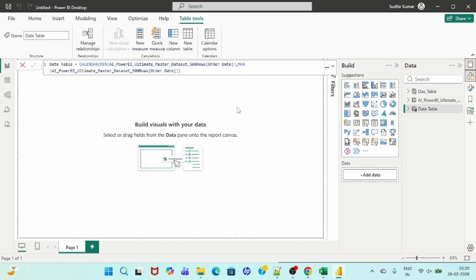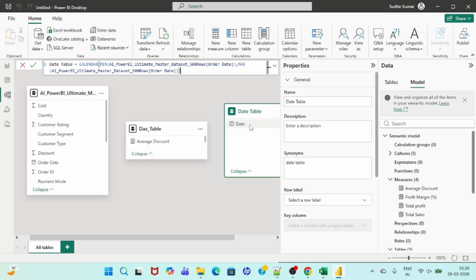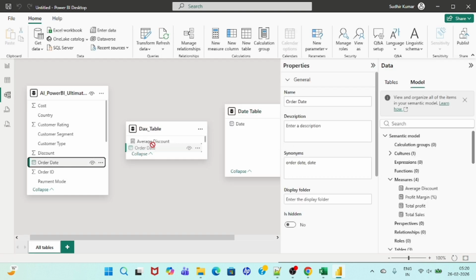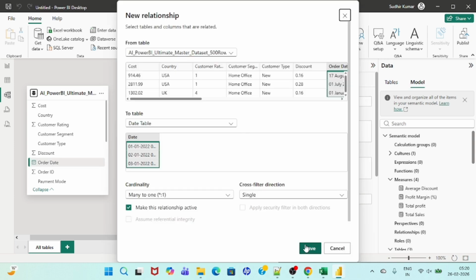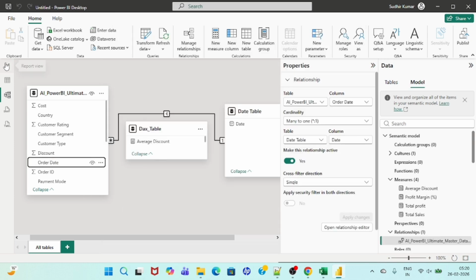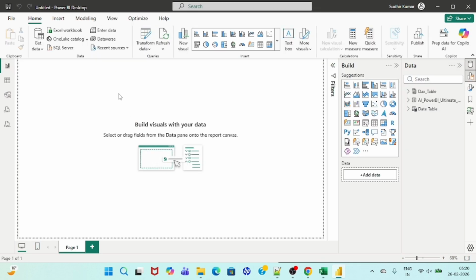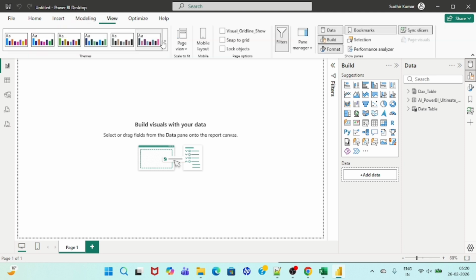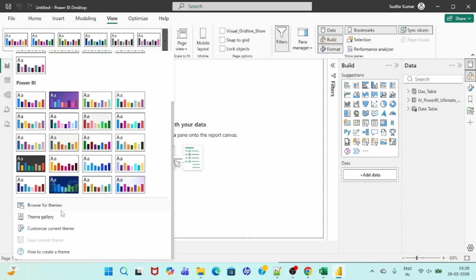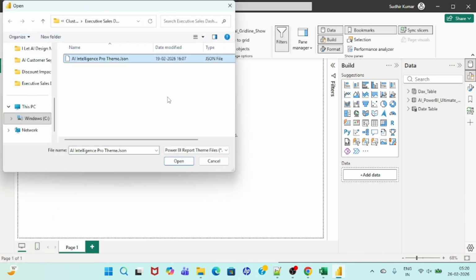Done. So now let's do the modeling. There would be modeling like order date to date, this one, this is connected, save. So we are done with this. Now I have designed the theme, so I'm going to import the theme and we will be using that one. So this is the theme.